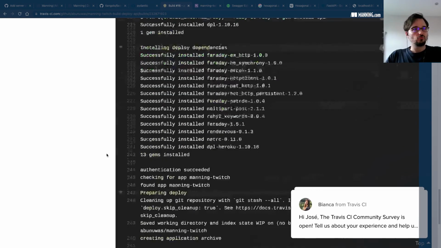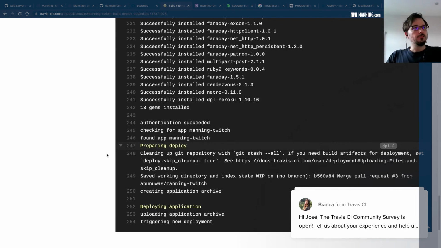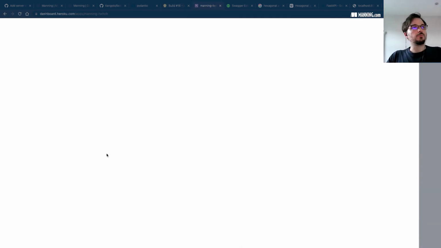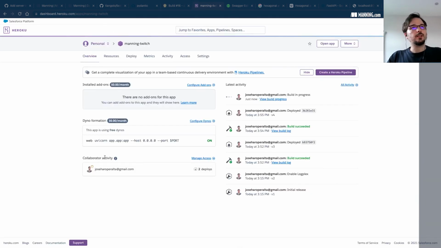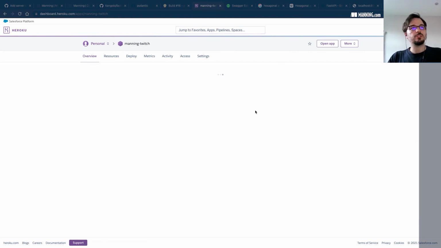and deploying. So that's already deploying to Heroku. So I created an app here. I call it Manning Twitch, and it's just hooked with Travis, so that we can monitor the deployment process here.